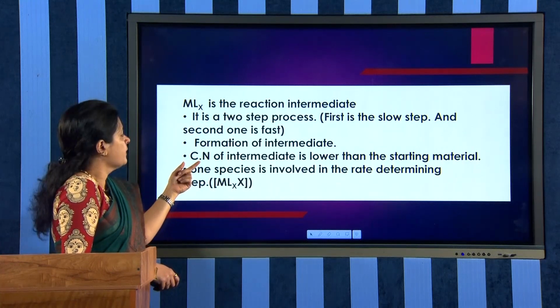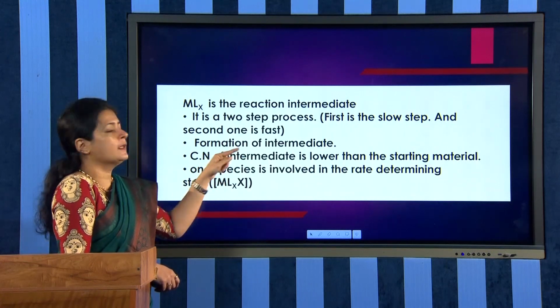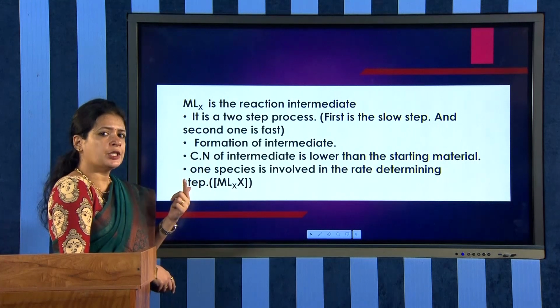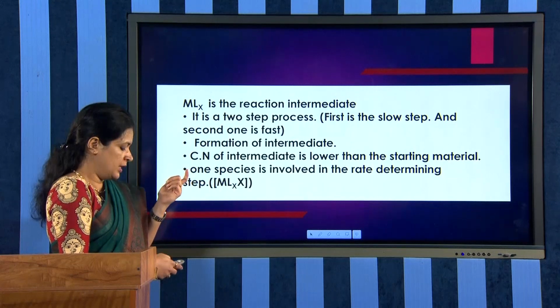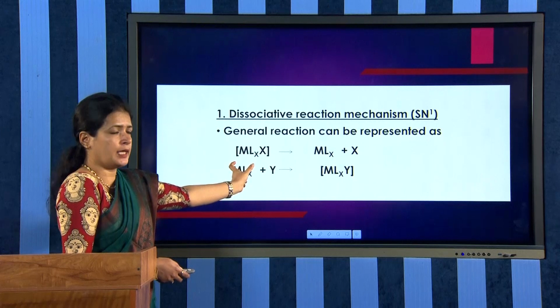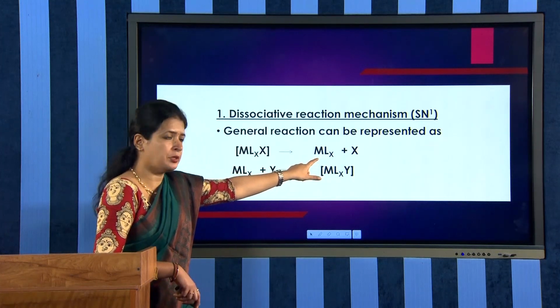MLX is the reaction intermediate. The coordination number of the reaction intermediate is lower than the starting material, and I have already discussed what the coordination number is for a transition metal complex. See, this is the initial complex MLX-X and this MLX is the reaction intermediate.